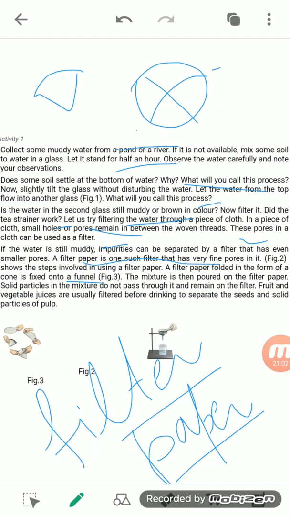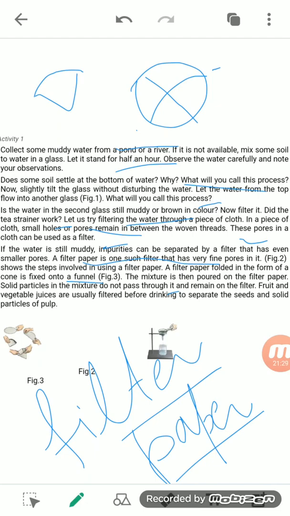The solid particles present in the mixture do not pass through it and remain on the filter. For example, if we take a copper sulfate solution or any solution, the solid particles will remain on the filter paper.